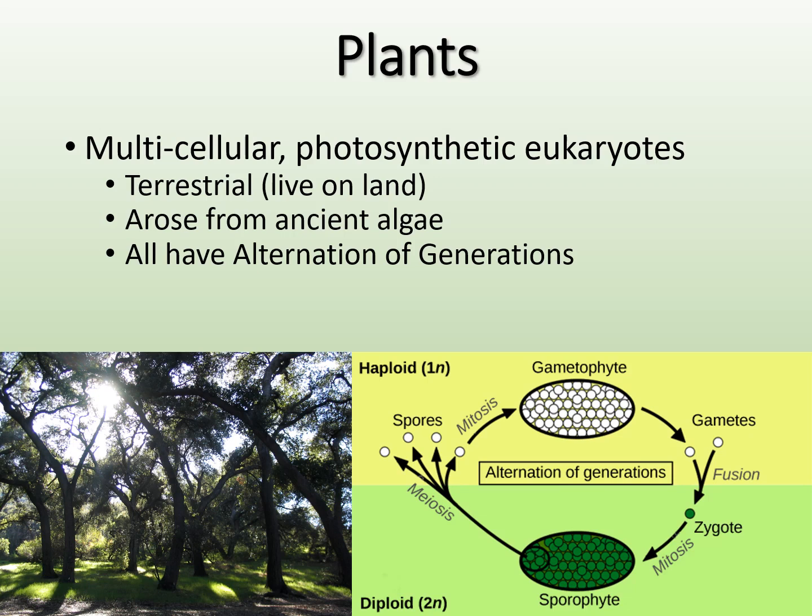And what happens is they have an alternation of generations, and it's their reproductive cycle. So I have a picture over here of their reproductive cycle called alternation of generations. And I think that I have a video that's pretty good that helps to explain this alternation of generations.